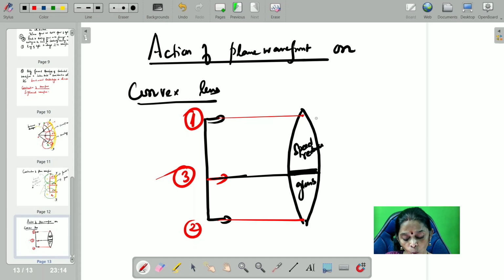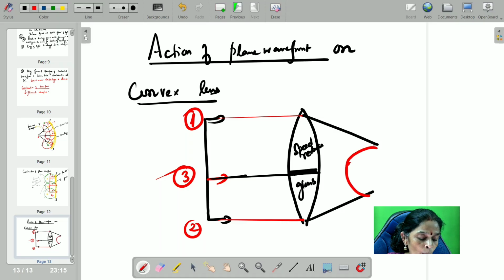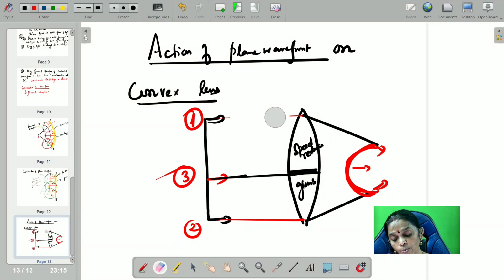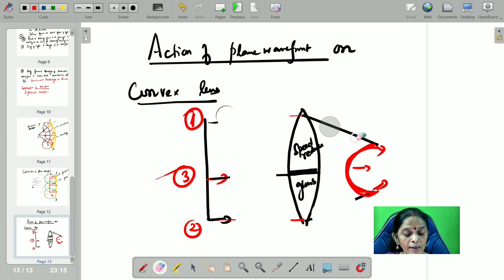So by the time 1 and 2 are able to reach this much distance, 3 will not be able to reach this much distance, and join all the points. When you join all the points, you can see here, you get a spherical wavefront. So I need not draw all that. I can just rub this and draw only the spherical wavefront. So you got it.